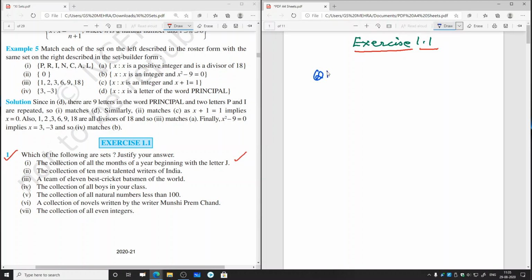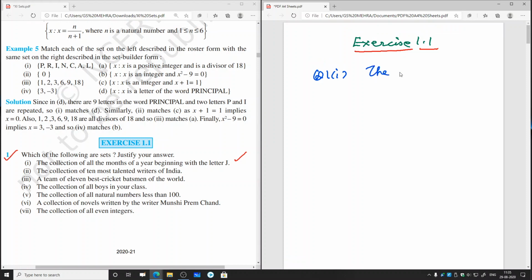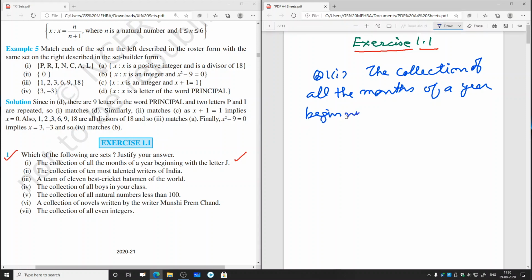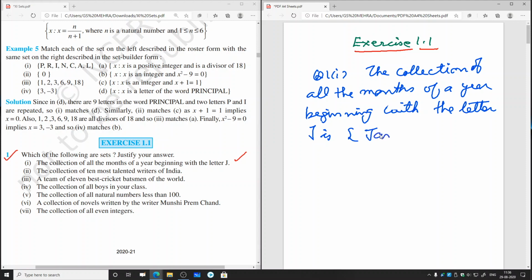So, question number 1, first part, the collection of all the months of a year beginning with the letter J. The months beginning with the letter J are January, then another member is June, and July, and this collection will not change from person to person.